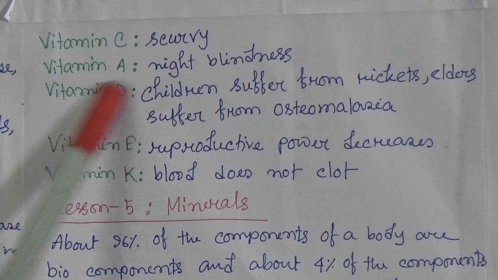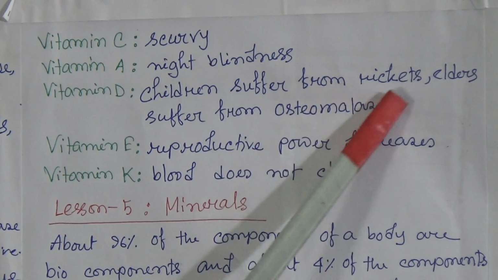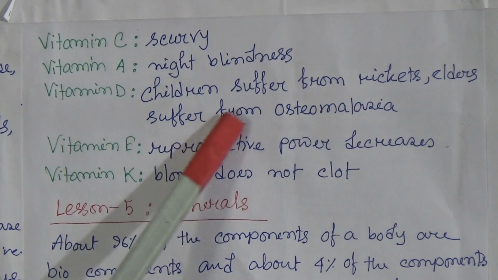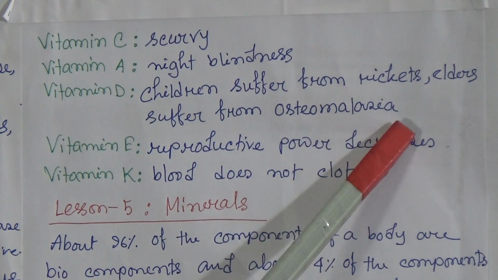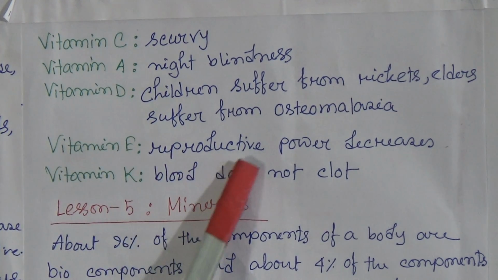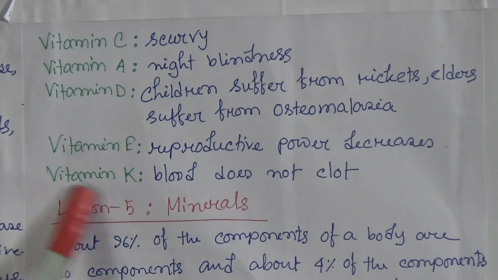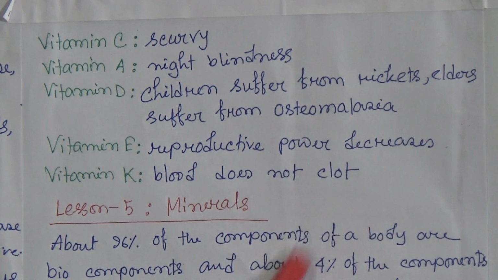Vitamin A, night blindness. Vitamin D, children suffer from rickets, elders suffer from osteomalacia. Now vitamin E, reproductive power decreases. Vitamin K, blood does not clot.